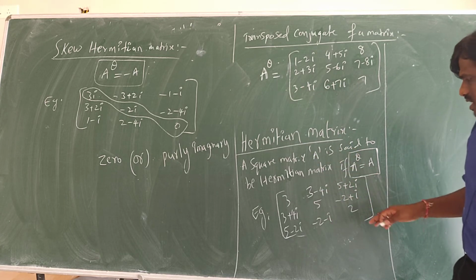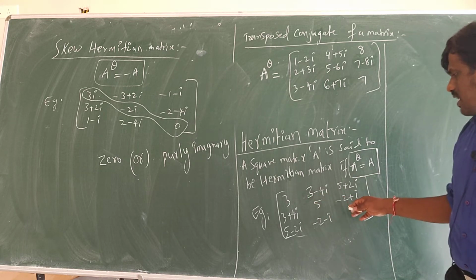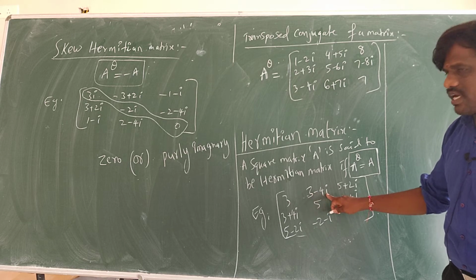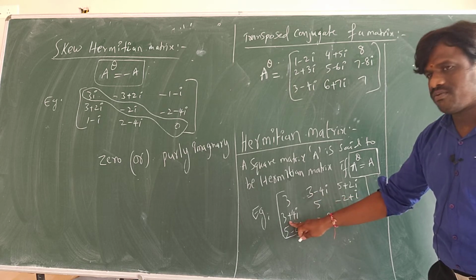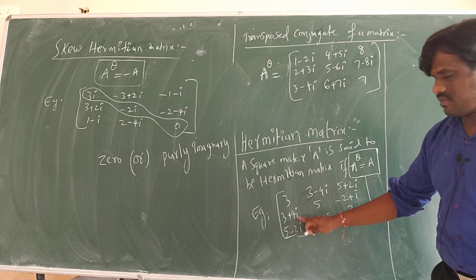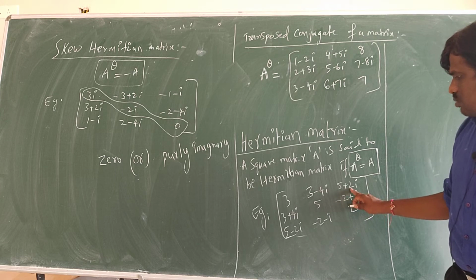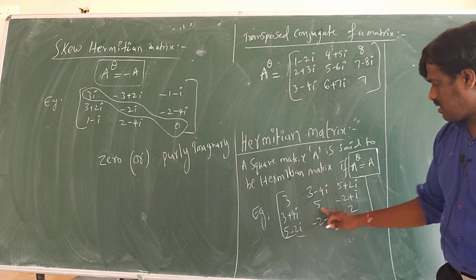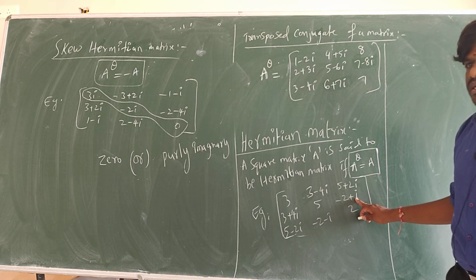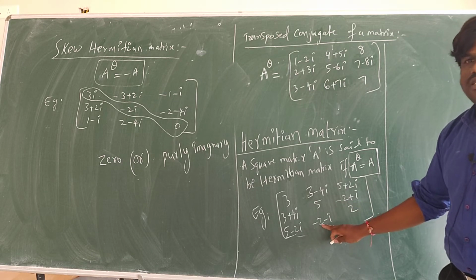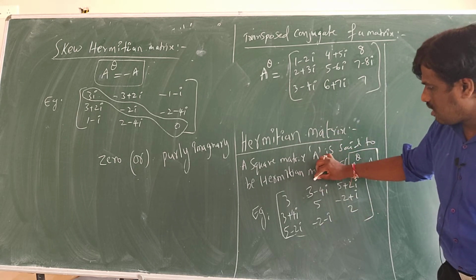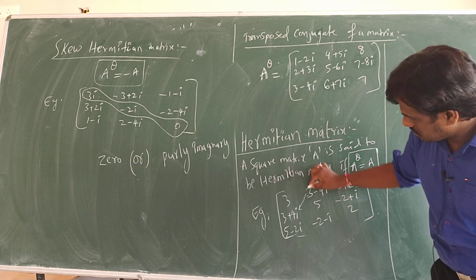One more thing. See, this is 3 minus 4 iota, and then you have here 3 plus 4 iota. And here, 5 plus 2 iota, then here 5 minus 2 iota. Here minus 2 plus iota, then here minus 2 minus iota. So a Hermitian matrix will have the conjugate here.